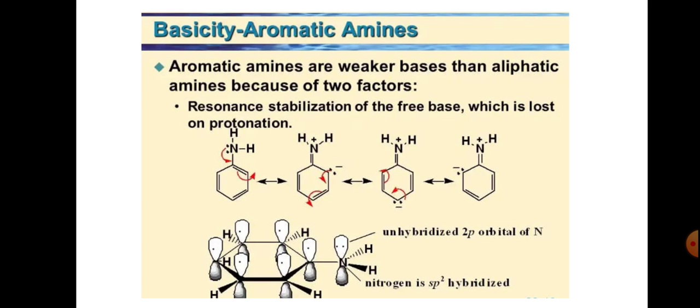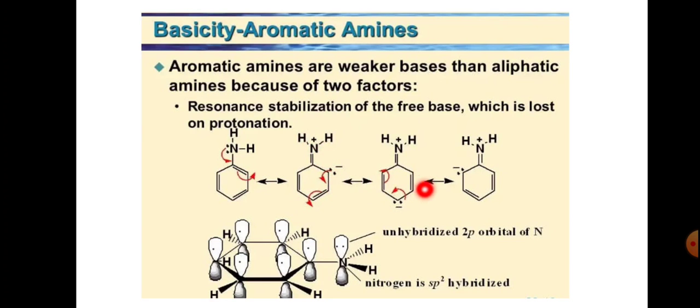And basicity: aromatic amines are weaker bases than aliphatic amines because of two factors. One is resonance stabilization of the free base, which is lost on protonation. So this is the aniline, which we have already gone through in the last slide. This pair of electrons migrates here, then the double bond comes here, then automatically this is the negative charge and here is the positive charge.